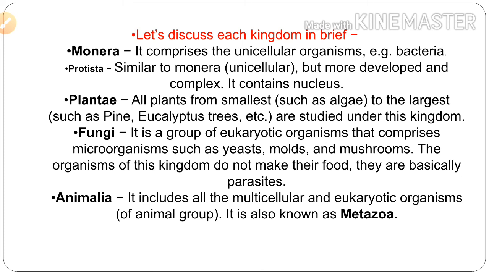It is a group of eukaryotic organisms that comprises microorganisms such as yeast, molds and mushrooms. The organisms of this kingdom do not make their own food, they are basically parasitic. Animalia includes all the multicellular and eukaryotic organisms of the animal group. It is also known as Metazoa.